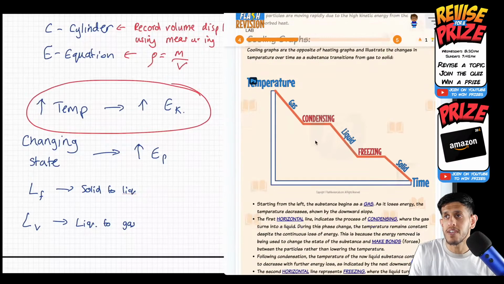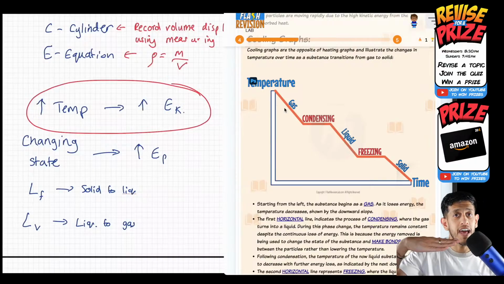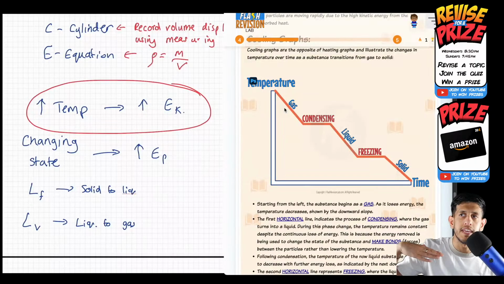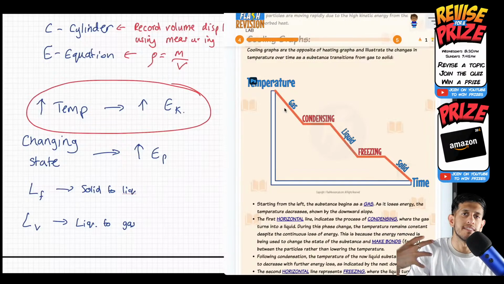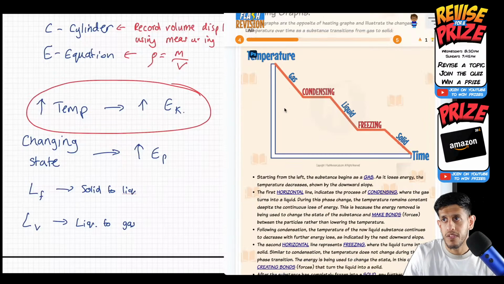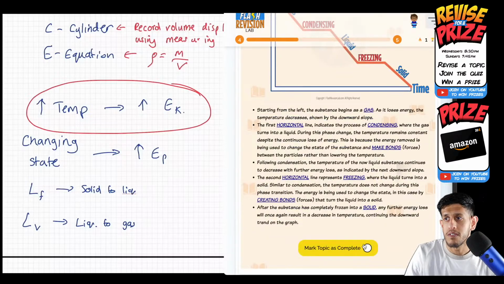So every time there's a gradient in the graph, kinetic energy is changing. Any time it's a flat line, you're changing state, and the potential energy is changing. And remember, a gas has the highest internal energy, and a solid has the lowest internal energy. And that's the comparison between the two.